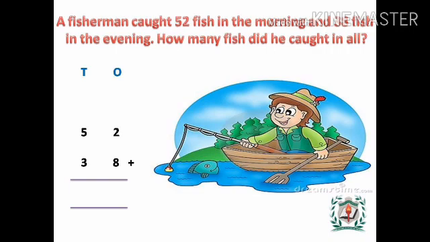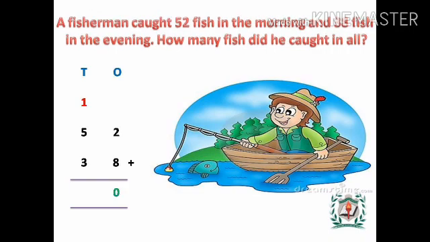Okay? Now, let's find the sum. Start by adding the ones. In the ones column, we have the numbers 2 and 8. So, 2 plus 8 gives 10. So, we put 0 in the ones column and carry over 1 to the tens column. Are you clear?